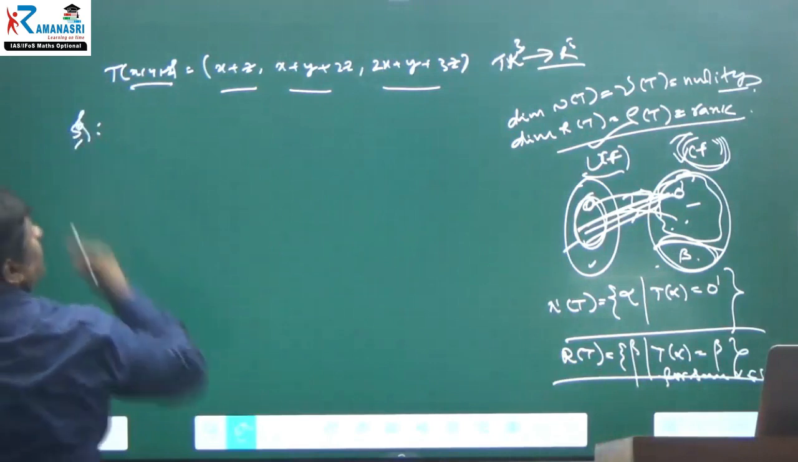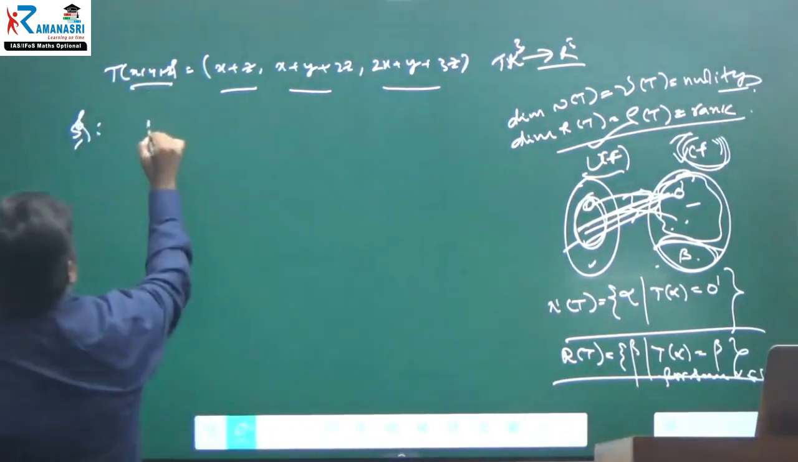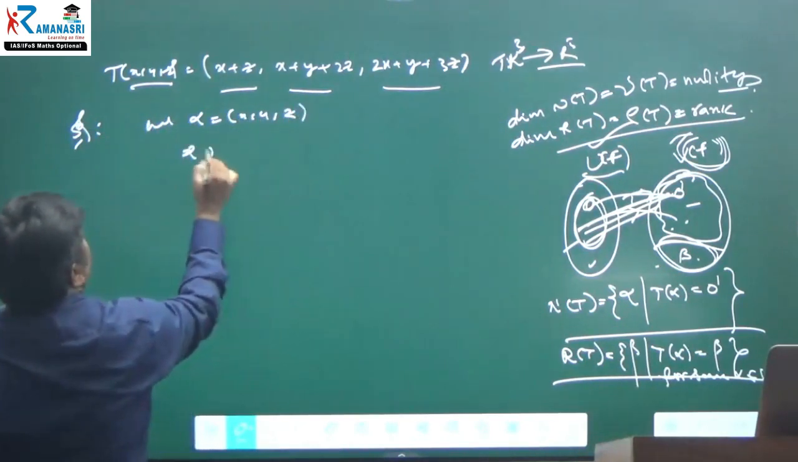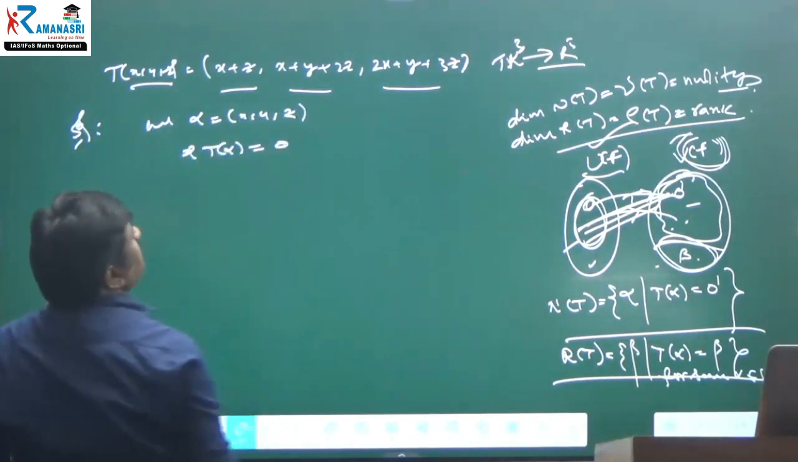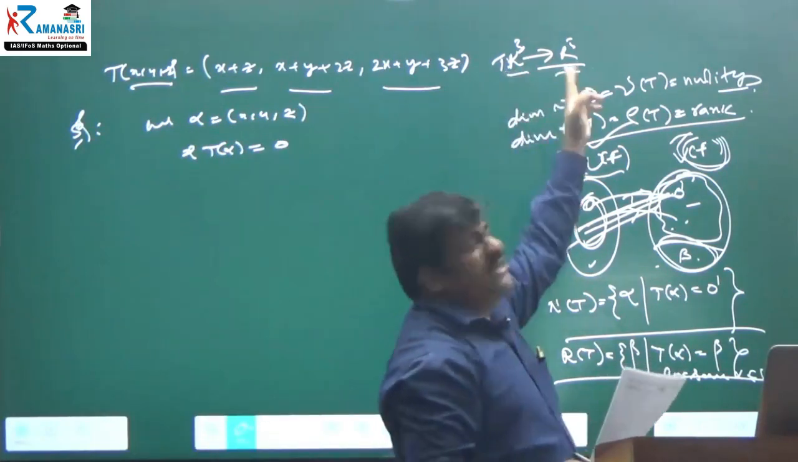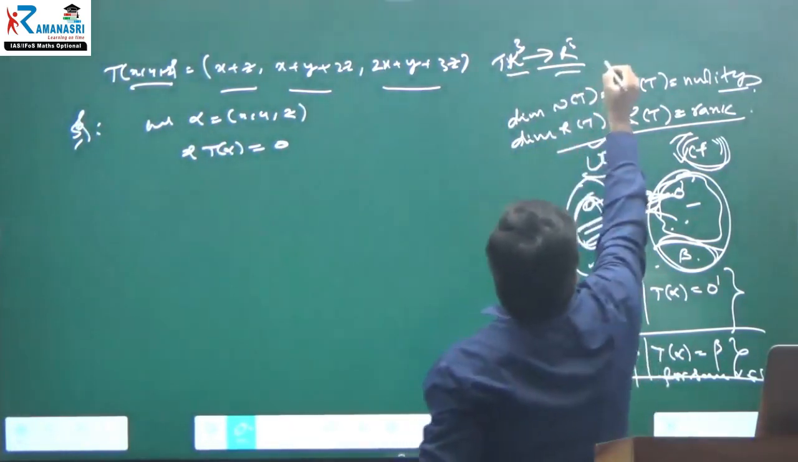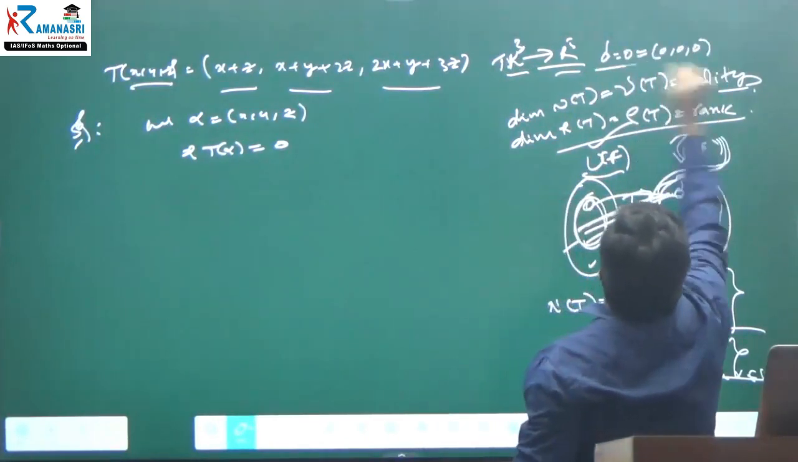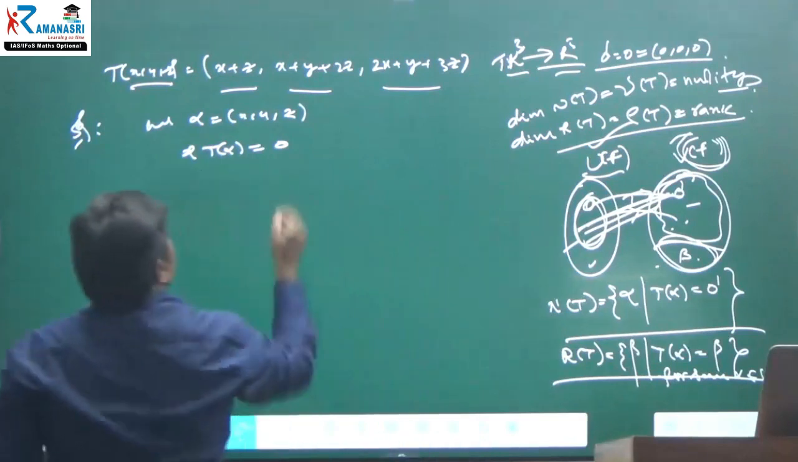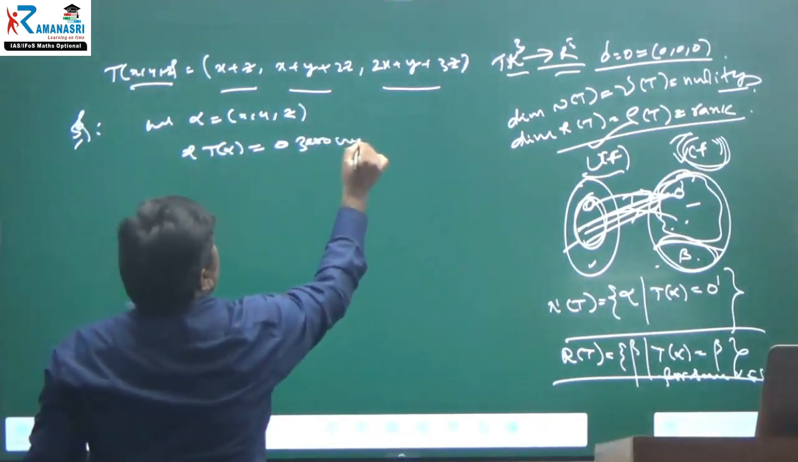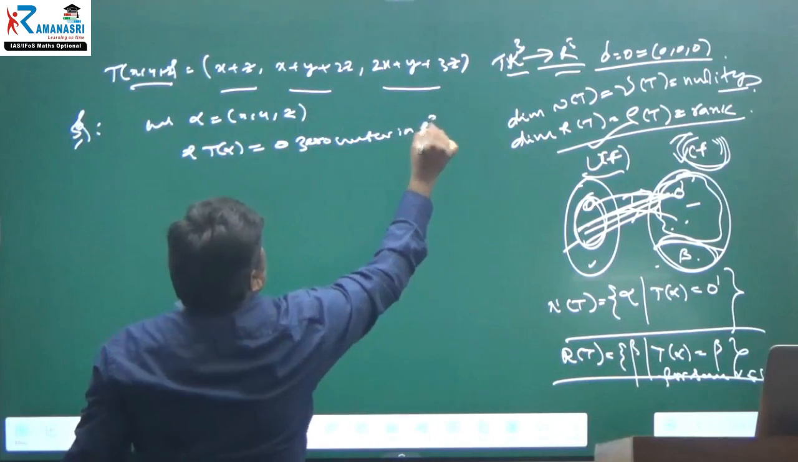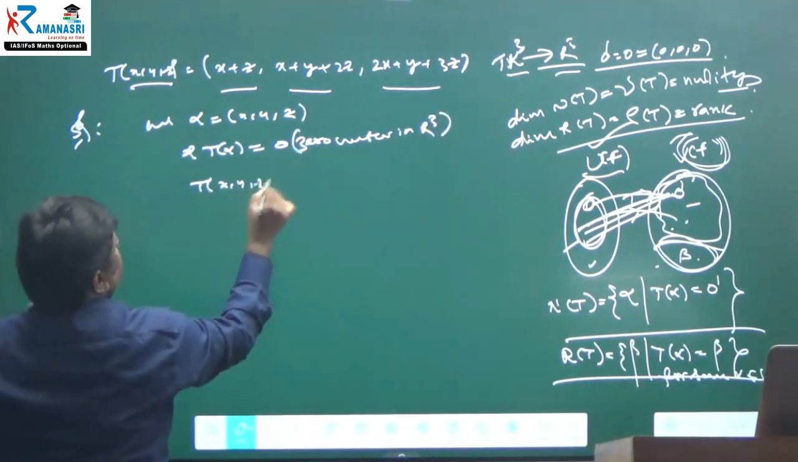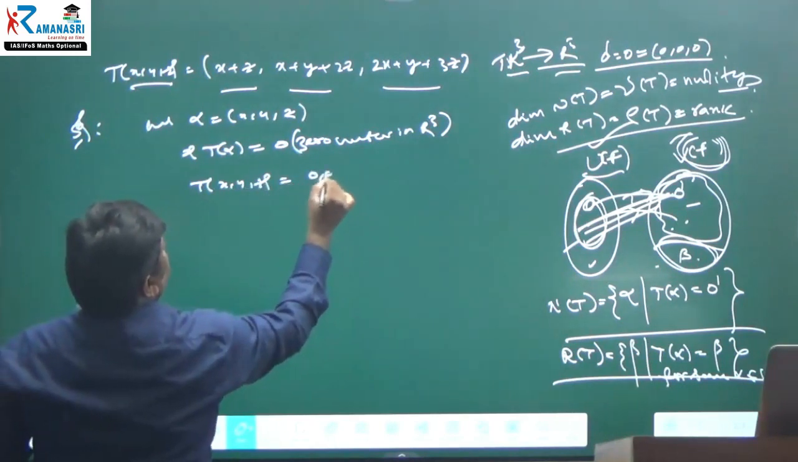Now I told you already, if I take alpha equal to X, Y, Z, then T of alpha is equal to 0 dash. Here 0 dash is also a 3 tuple, the 0 vector. 0 and 0 dash are both the same: 0, 0, 0, the zero vector in R cube. So T of X, Y, Z is equal to 0, 0, 0.